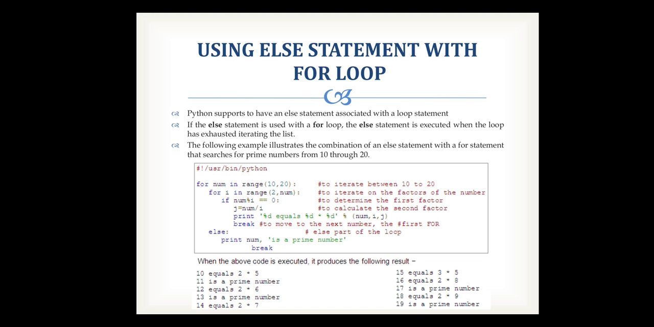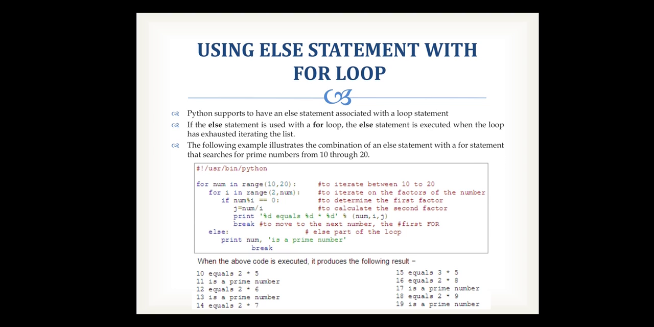So see the output. The output here is partially divided. The output for 10 to 14 is printed on the left side, and 15 to 19 is printed on the right side. I arranged it this way, but when you execute this code, it will come below each and every statement.